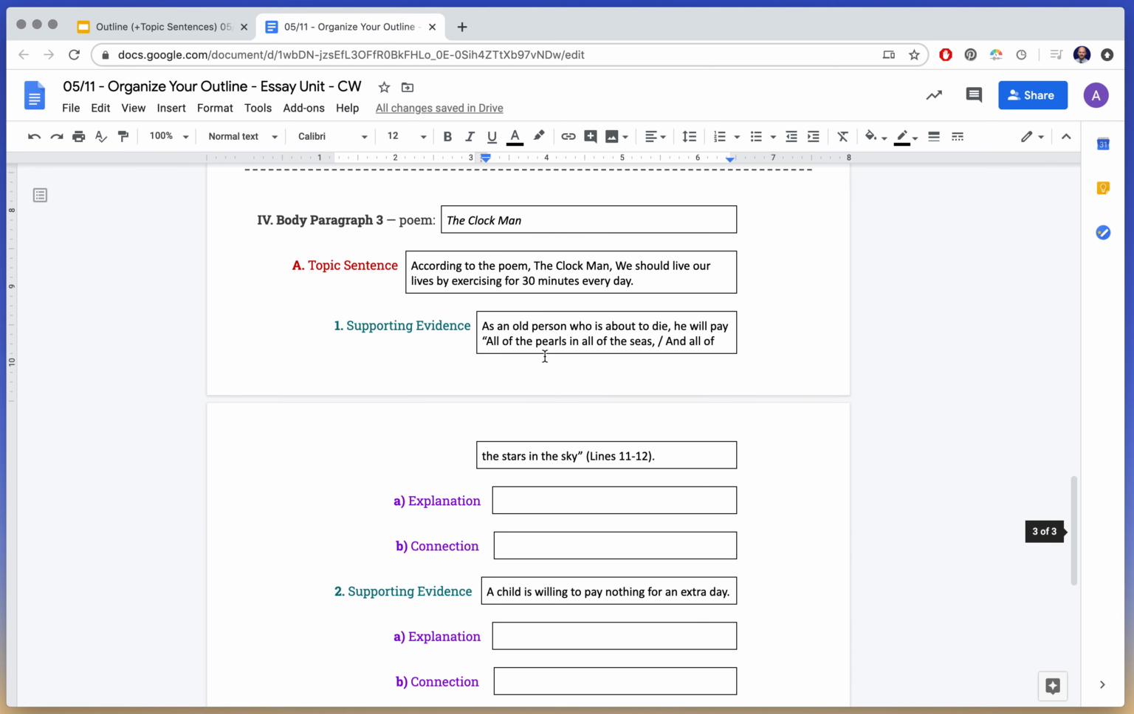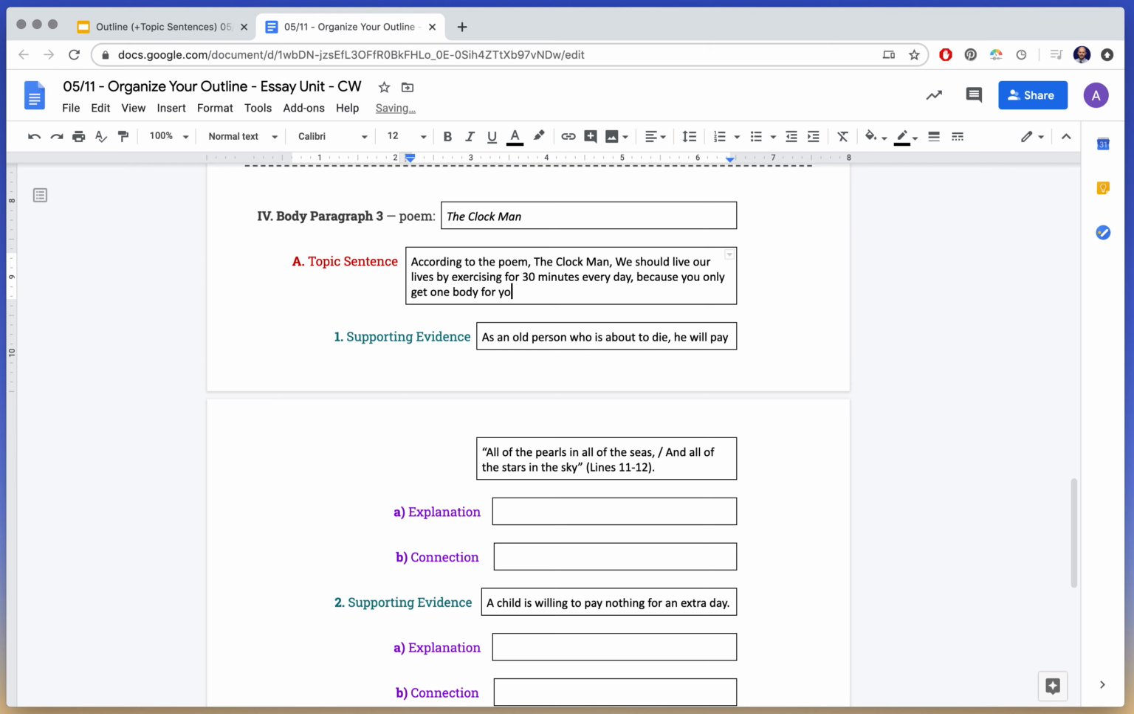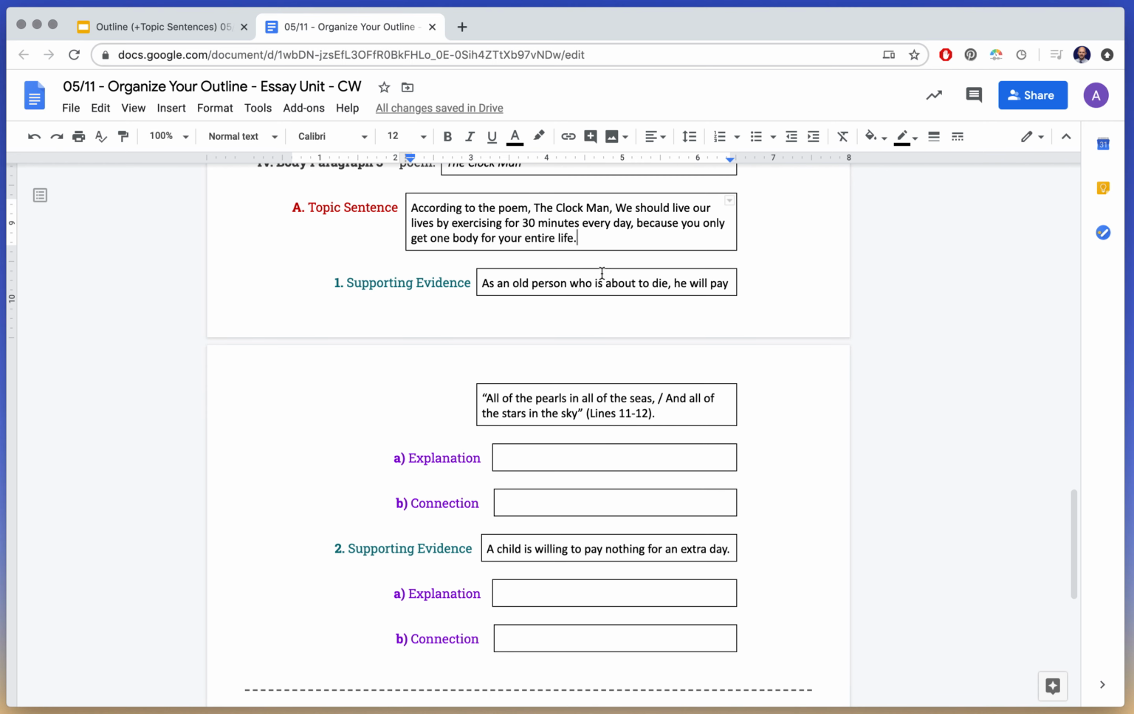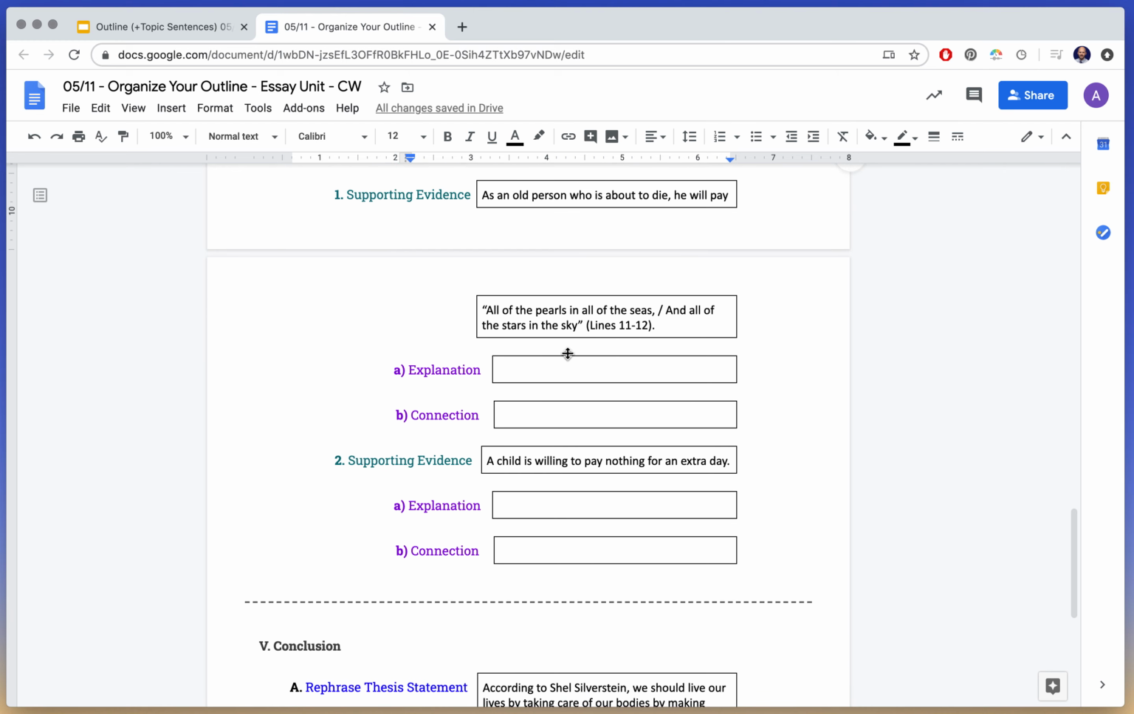And then for body paragraph 3, according to the poem, The Clockman, we should live our lives by exercising for 30 minutes every day because you only get one body for your entire life. So maybe I use the rest of the paragraph to support this idea that your body is important, and when you're older, maybe you need to make sure you have taken care of it when you're younger so you can enjoy your older years, whatever. So I would find my supporting evidence. I would back up my why or my because or my so, my in order to.